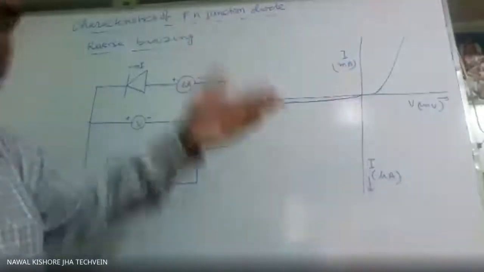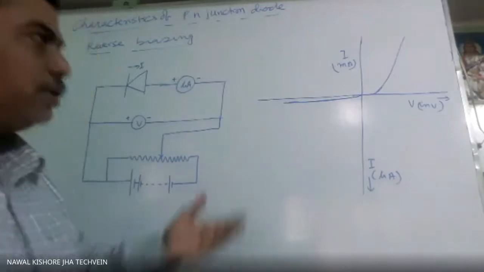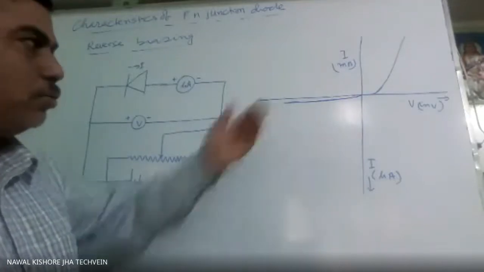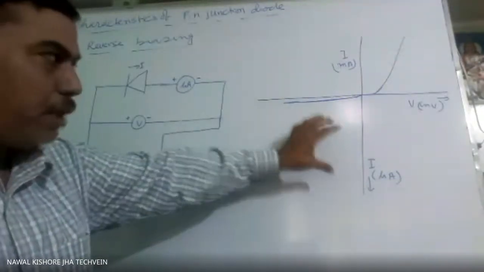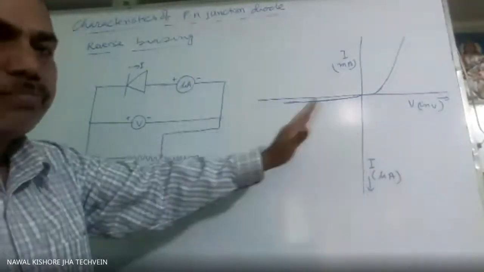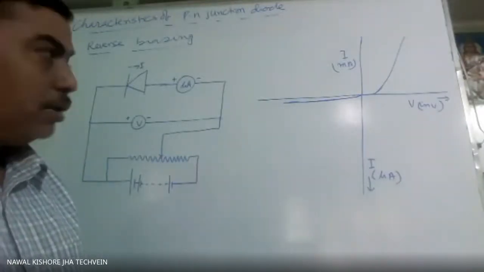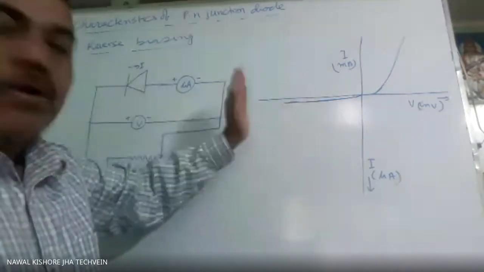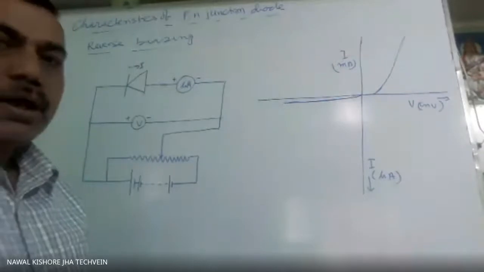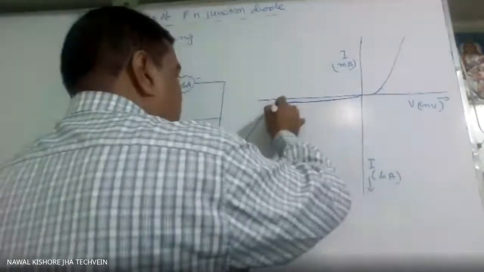There it will keep on increasing when you increase the voltage, as there is a large number of majority carriers present. But here minority carriers are very few. So once we apply the voltage, maybe 6 volt or 7 volt, it will become almost constant. All the minority carriers will be able to reach the opposite polarity, so current will not increase. But when you keep on increasing the voltage, at a certain stage you will find the current is suddenly increasing. It will come like this.